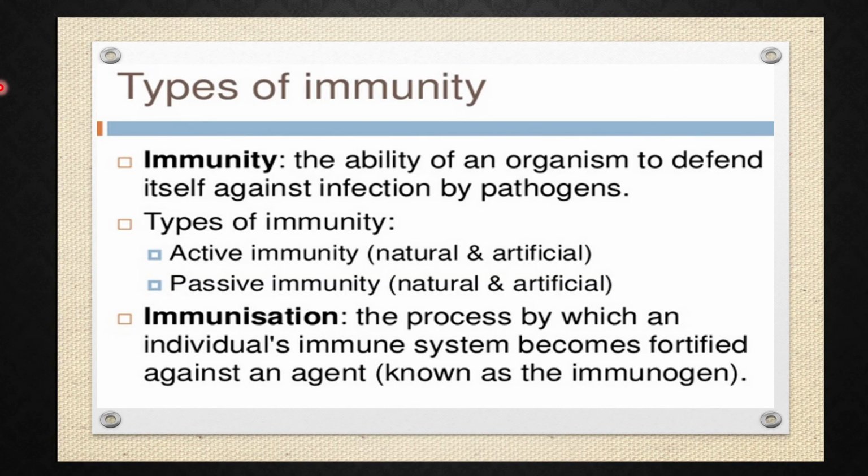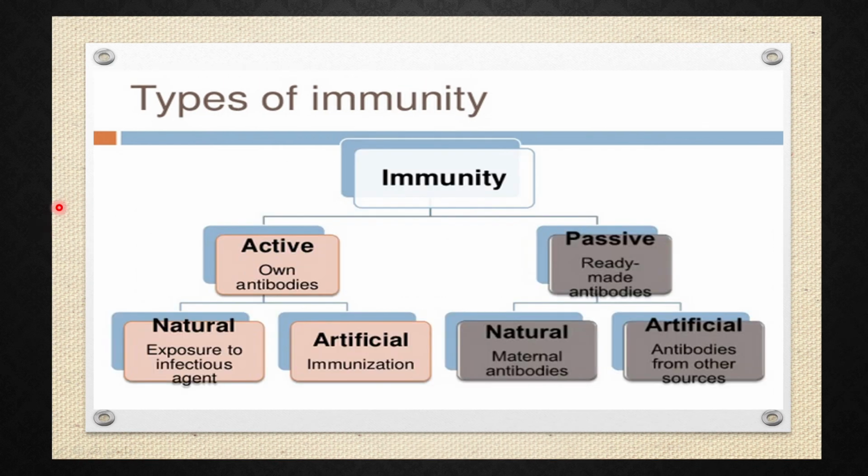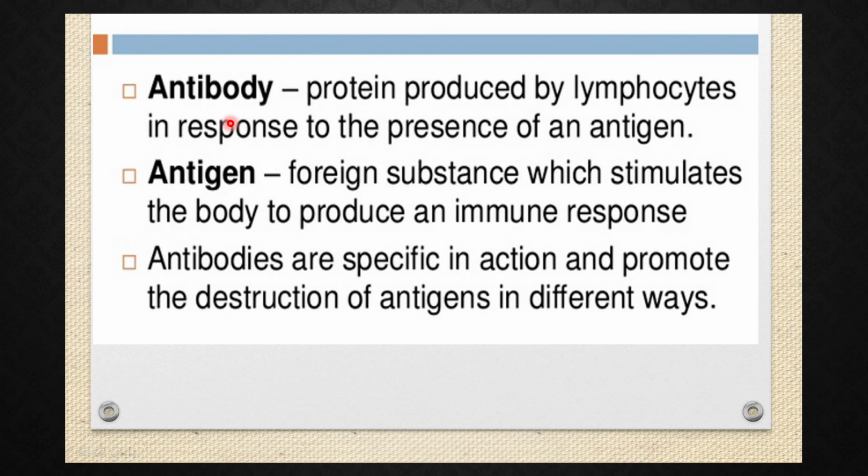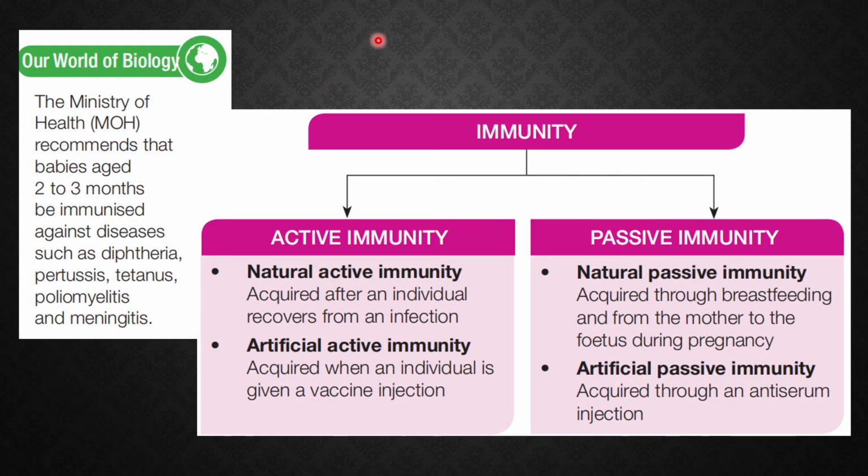All right, maybe we can skip this. This is an overall picture to show the types of immunity. We have natural active immunity, artificial active immunity, natural passive immunity, and artificial passive immunity. These slides you can read on your own, through the slides that the teacher has provided for you.